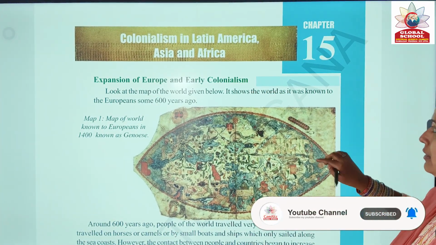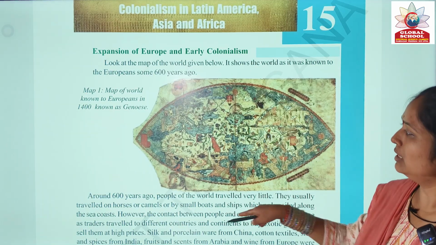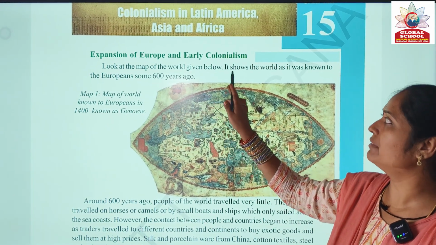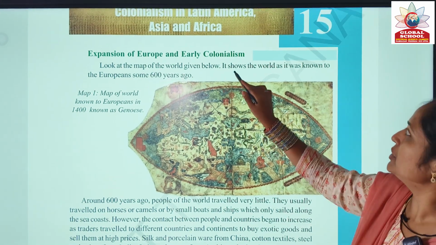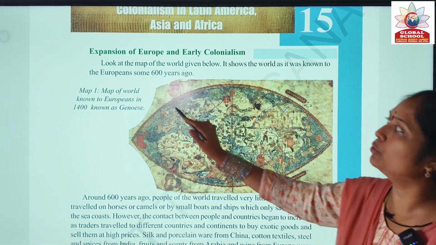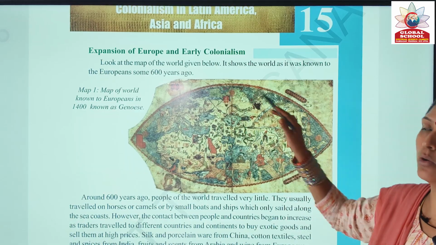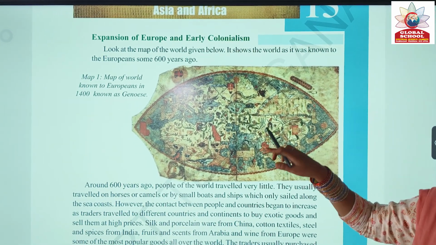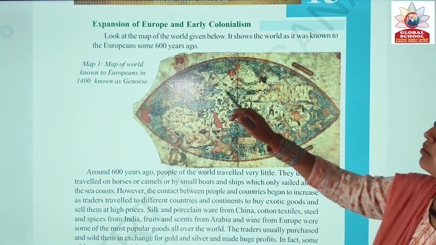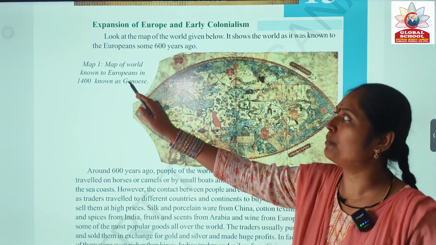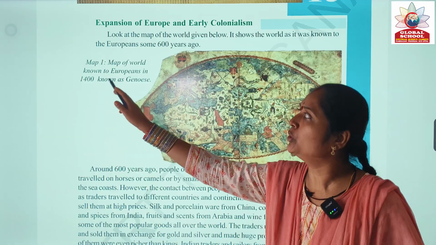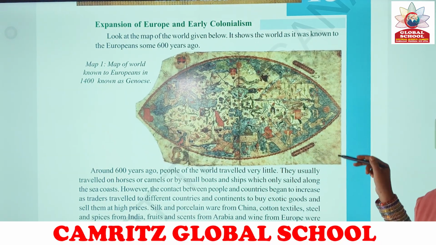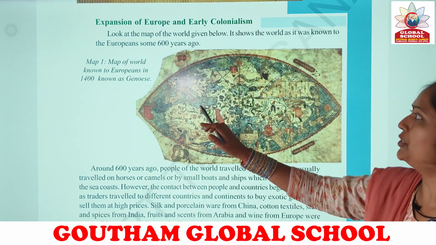Before entering into the lesson, there is a picture given at the start of the lesson. Look at the map of the world given below. Is this looking like a map? It shows the world as it was known to the Europeans some 600 years ago. According to the Europeans, it is a map created by themselves around 600 years ago. Map 1: map of the world known to Europeans in 1400, which is known as Genoese. They named the map which they created as Genoese.